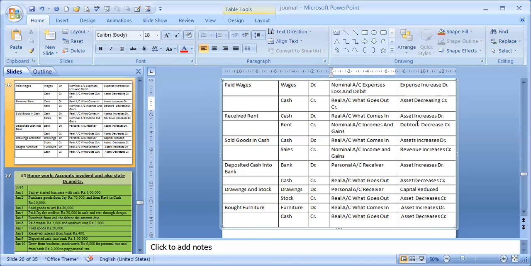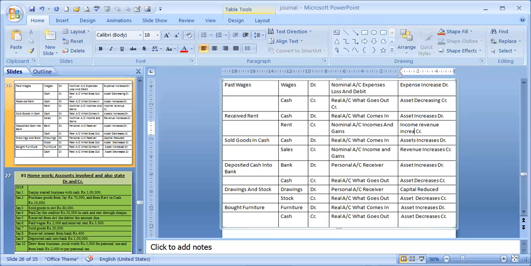And rent is an income. Any income or revenue, whenever it increases, will be a credit because revenue has a credit balance.